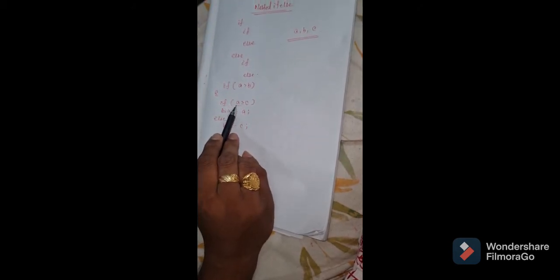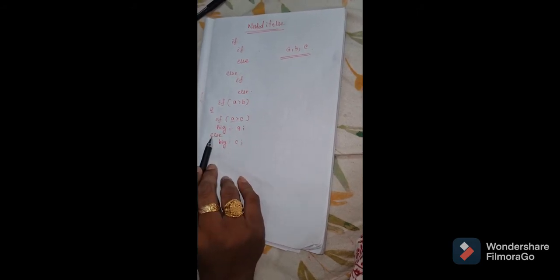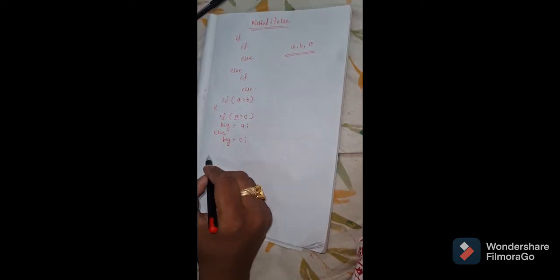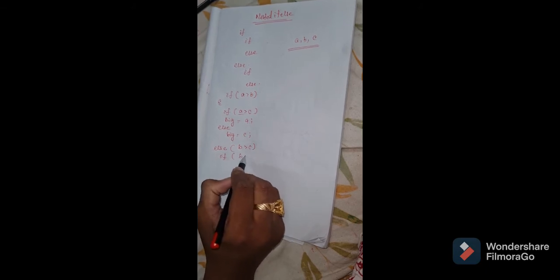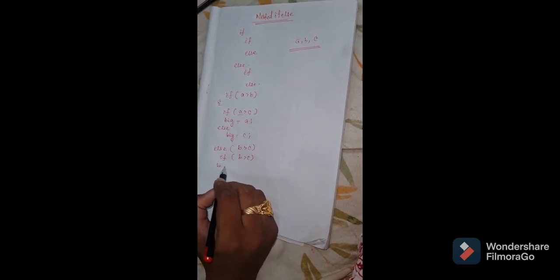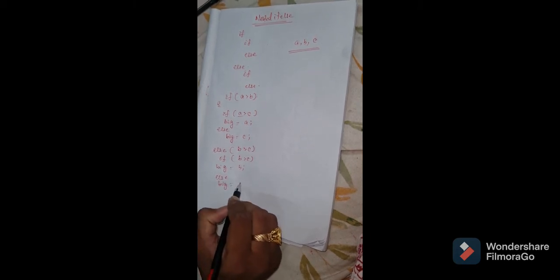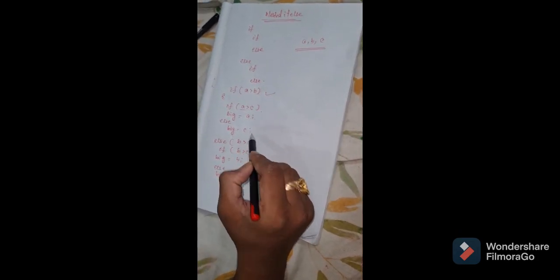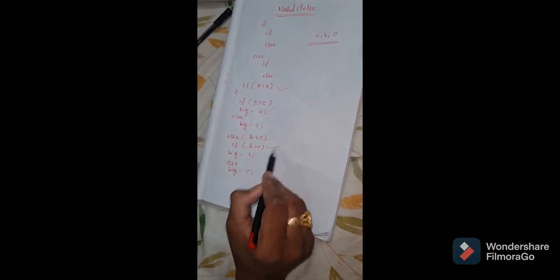So first you are comparing A and C. If it is true, it will execute the answer as A. If it is false, it executes the else. Now coming to the else part of the outer if. Now you have to discriminate between B and C. Similarly, the else will have if B greater than C, then the big will be B, and else the big will be C. So you have compared A, B and A, C, and in between that you can get either A or C. Then you have to compare B and C, whether you will get B or C.